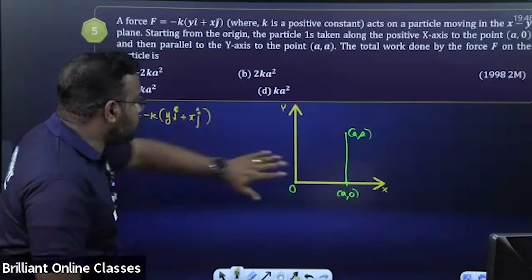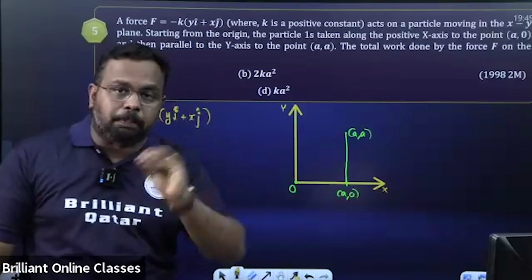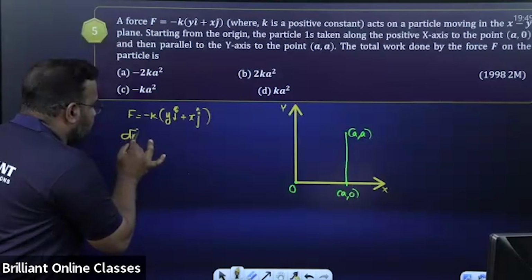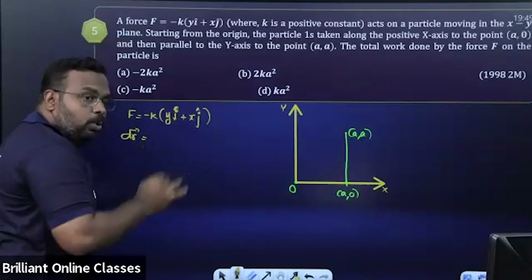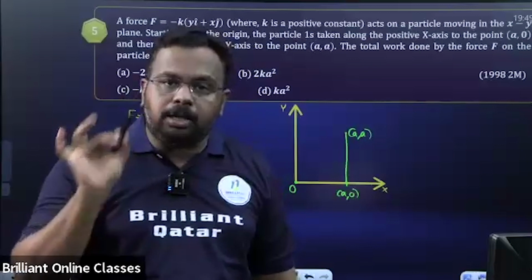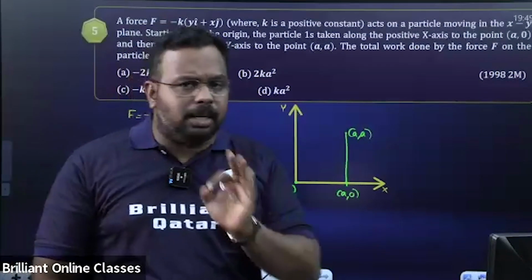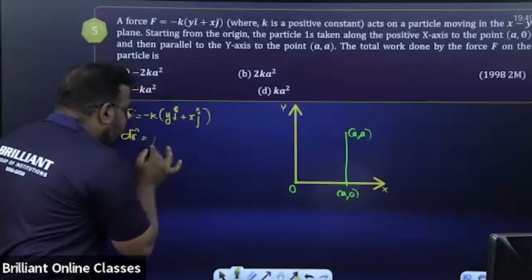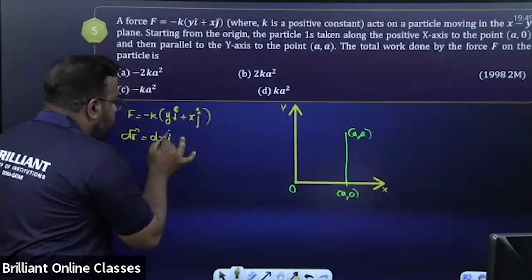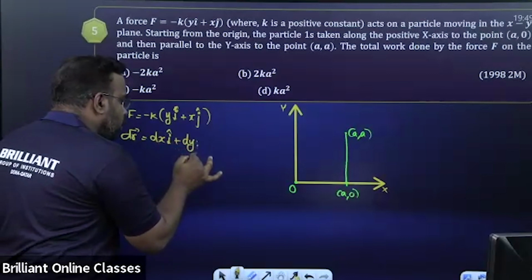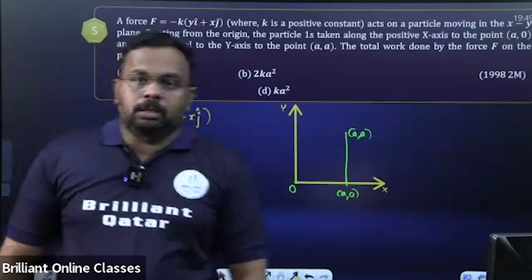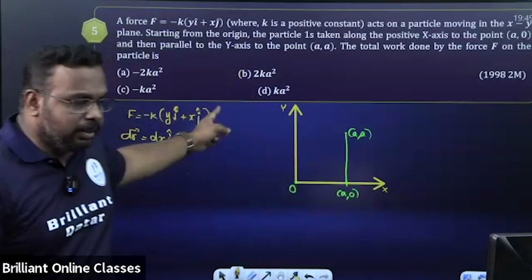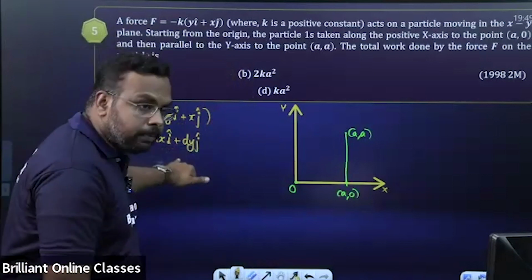Since it is moving in the xy plane, displacement means the position of the body keeps on changing. So I'm just taking this as dr. You know the standard form of position vector: r is equal to xi plus yj. Here we are taking a small position vector only, so we can write it as dx i cap plus dy j cap. Is that step clear? I'm just taking a displacement vector there.